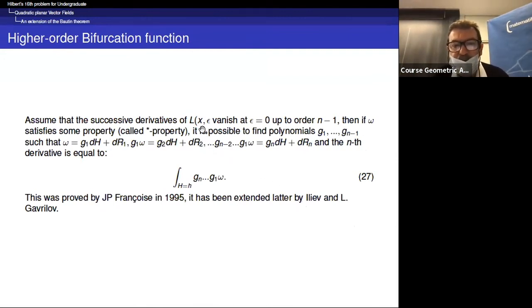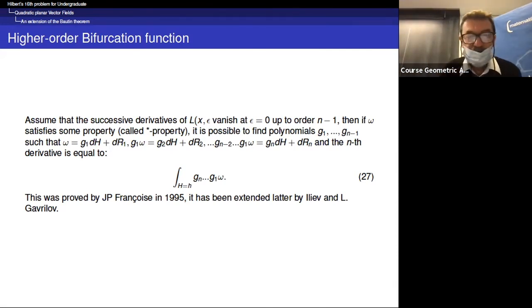I discovered that if the perturbation omega satisfies some properties that I call the star property, then it was possible to find a sequence of polynomials so that if the first derivative is identically 0, then you have a formula for the second derivative. And more generally, if the n-1 derivative is 0, then you have a formula for the nth derivative, which is not 0.